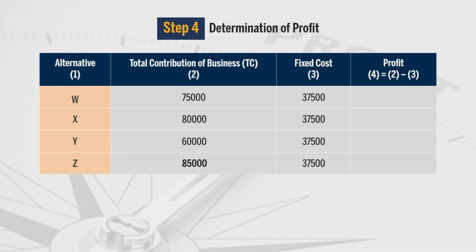In case of alternative W, profit is 37,500. In case of alternative X, the profit is 42,500. In case of Y, profit is 22,500, and in case of last alternative, profit is 47,500. So you can see that in case of last alternative, we have got the highest contribution as well as highest profit, and therefore we can say that alternative Z has the best product mix with the most profitable mix with a profit of rupees 47,500.